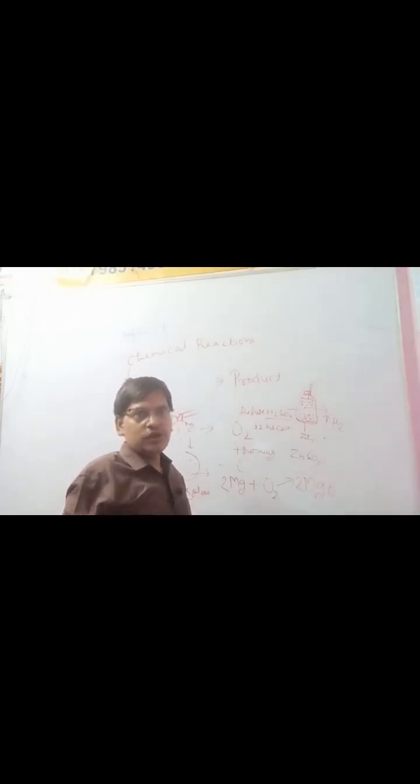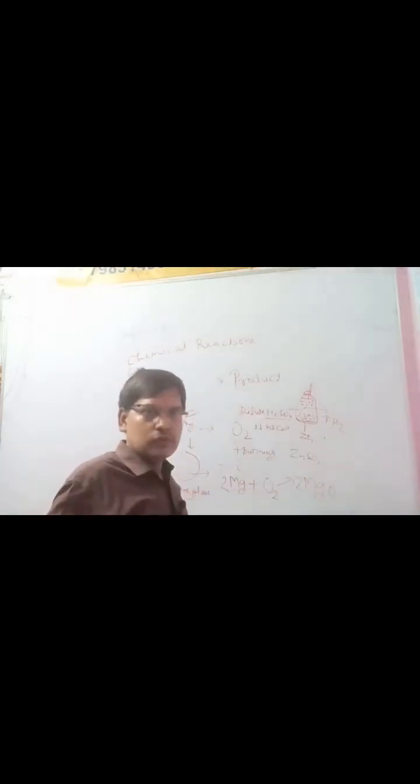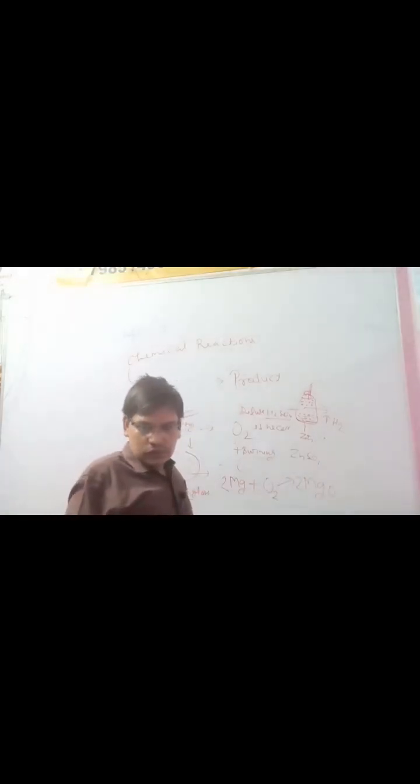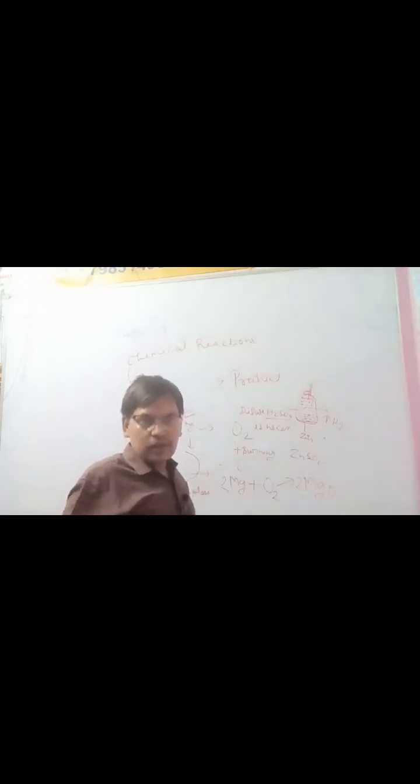So here our reactions have occurred. If anybody is saying that the reactions have occurred, then how can we know that any chemical reaction has taken place?